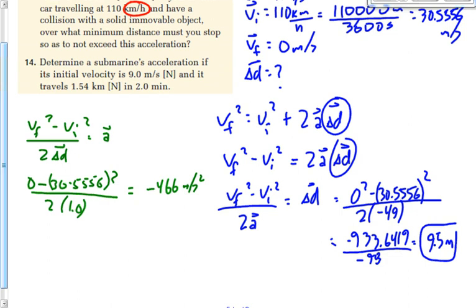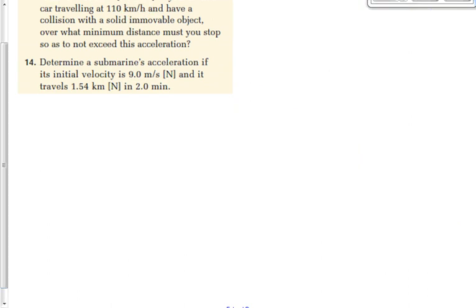Okay, let's take a look at number 14. Determine a sub's acceleration if its initial velocity is 9 meters per second to the north, and it travels 1.54 kilometers in 2 minutes. We got units here that we don't want, kilometers and minutes. We'll circle those so we don't forget.